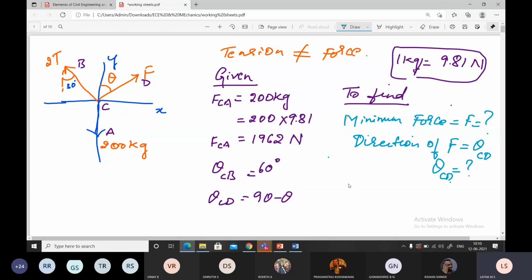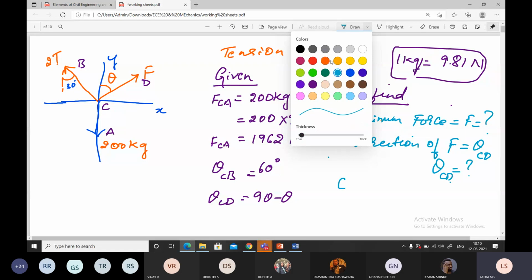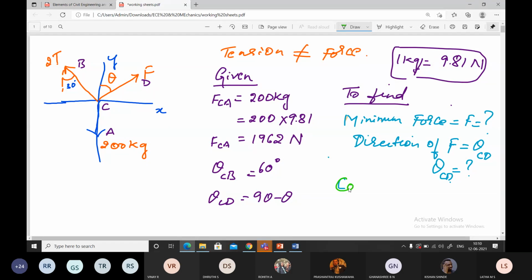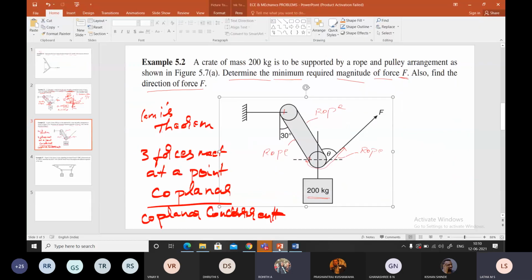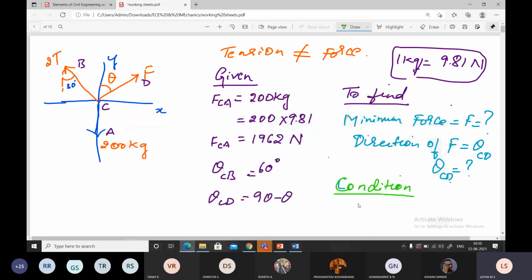Now, what is the condition given? Yesterday, this was a confusion with you all. What was the condition given in the problem? Ma'am, the sine of the angle should be maximum, so that the force will be minimum. Yes. The question asked is for the minimum force, so the value of F should be minimum.